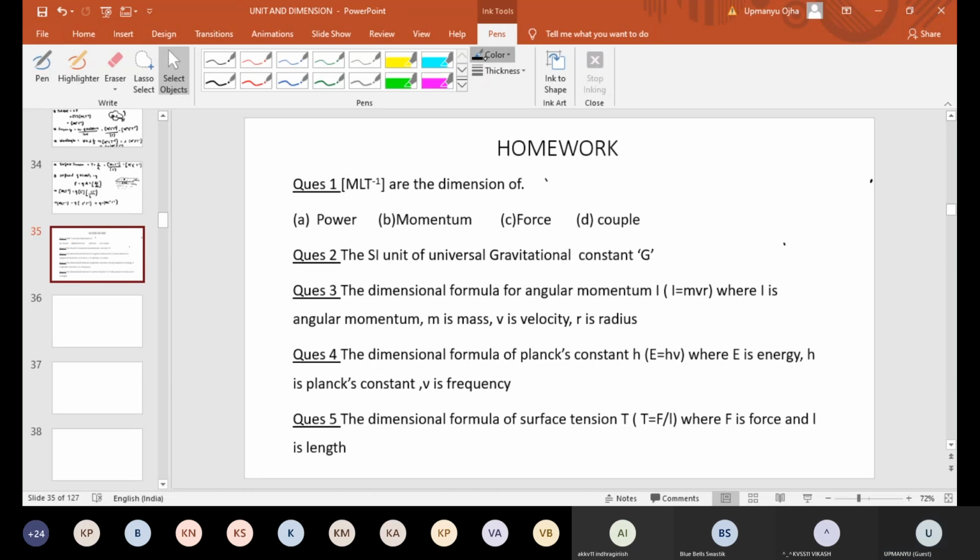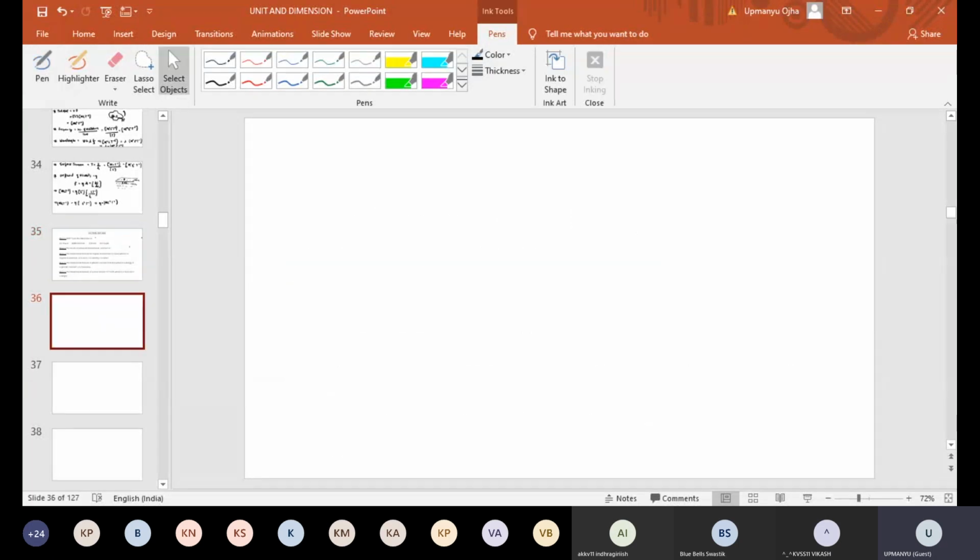Now the next application of dimensional formula is that, now we'll discuss the application of dimensional analysis.